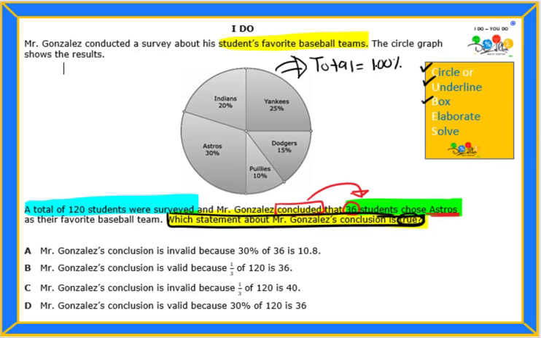What I also know is that the conclusion that Mr. Gonzalez made is about the Astros. So the important part that we're going to focus on from this circle graph is this part right here, the Astros. Now, since we have a percent, we're going to go ahead and use our percent box.